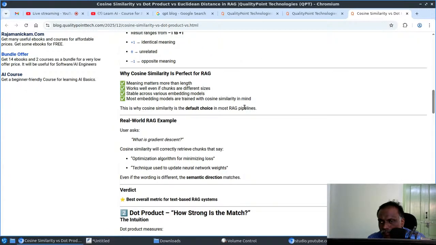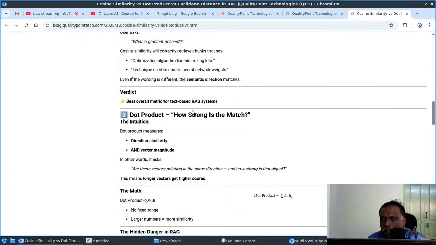And so normally cosine similarity is perfect for RAG. It explains the reason. In RAG, meaning matters more than length. It is stable across various embedding models. Most embedding models are trained with cosine similarity in mind. So that is why we have to use cosine similarity during our RAG pipeline setup.